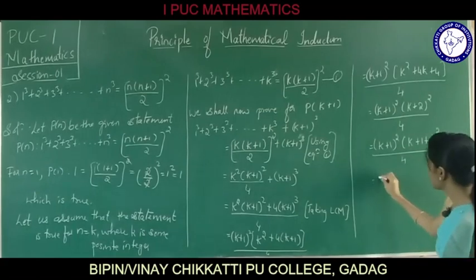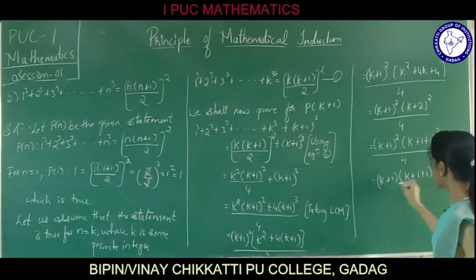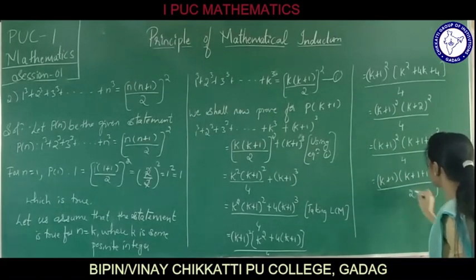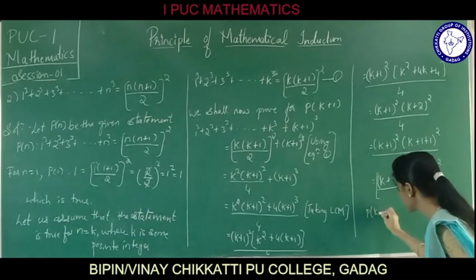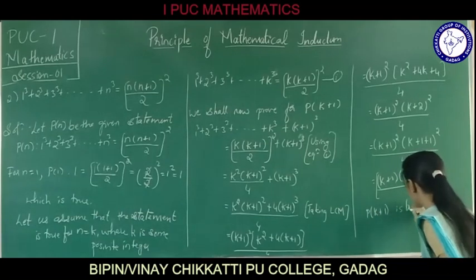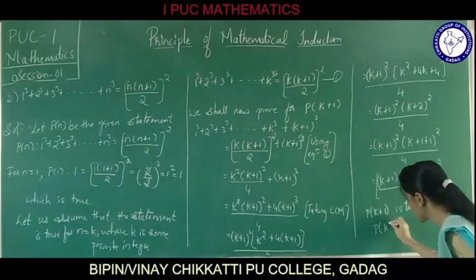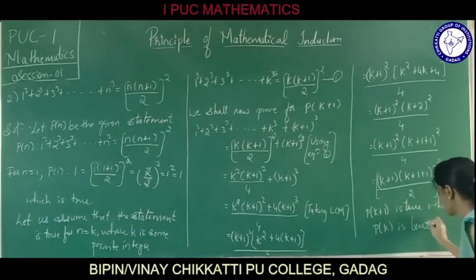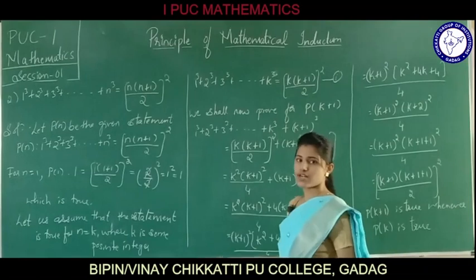This can be written as ((k plus 1) into (k plus 2) divided by 2) whole square. So therefore P of k plus 1 is true whenever P of k is true. Hence, by using the principle of mathematical induction, it is true for all natural numbers n.